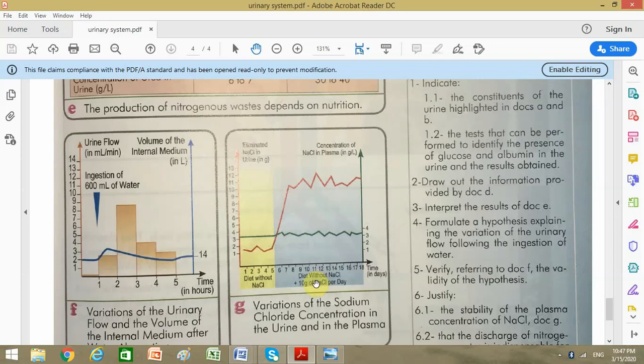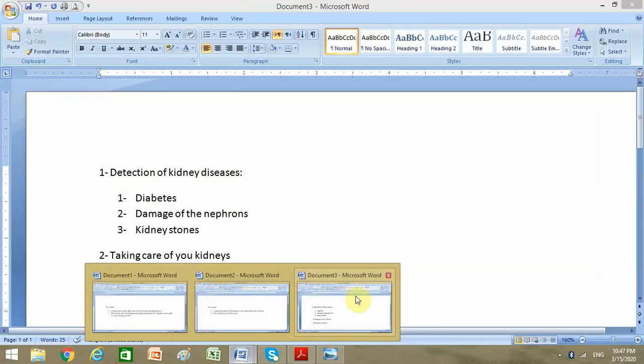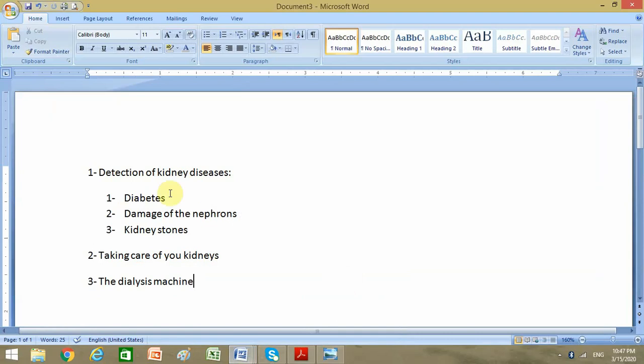We almost end our chapter, but we have to think of an extra piece of information. How can we detect if our kidneys are diseased? Now, what if a person has diabetes? What is diabetes? Diabetes is an abnormality in the regulation of glucose in our body, where glucose increases more than its normal value, as we said before, which is 1 gram per liter.